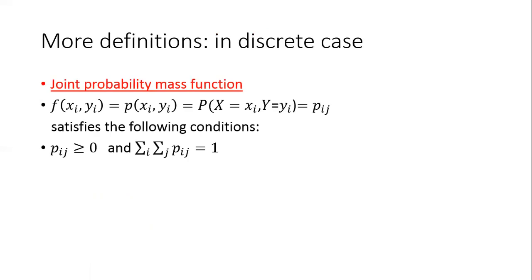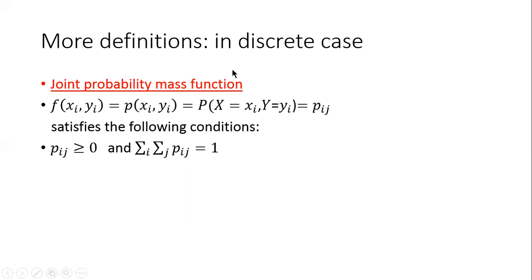More definitions in the discrete case. Joint probability mass function. Remember, the probability density function in the case of a one-dimensional random variable, f of x, is equal to the probability that capital X equals small x. Analogous to that definition, we have the new definition, the joint probability mass function, which is the probability that the random variable capital X assumes one of its particular values and the random variable capital Y assumes one of its particular values, so that P of X equal to xi, Y equal to yj.